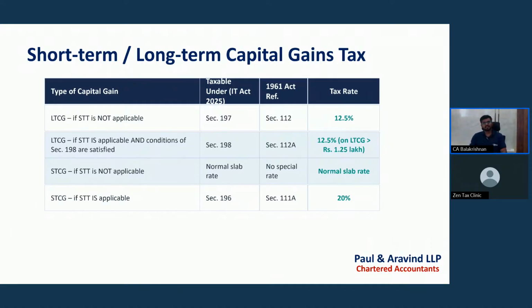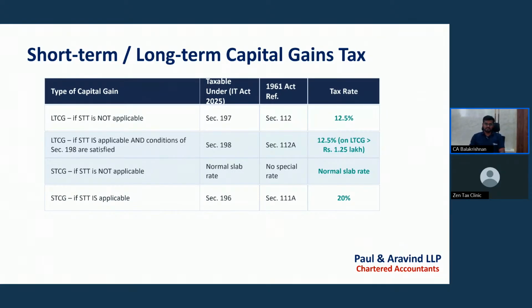And for long-term capital gain, if securities transaction tax is applicable and the conditions given in section 198 are satisfied, then the tax rate would be 12.5% only, but on the excess of 1.25 lakhs we can pay the tax at the rate of 12.5%.